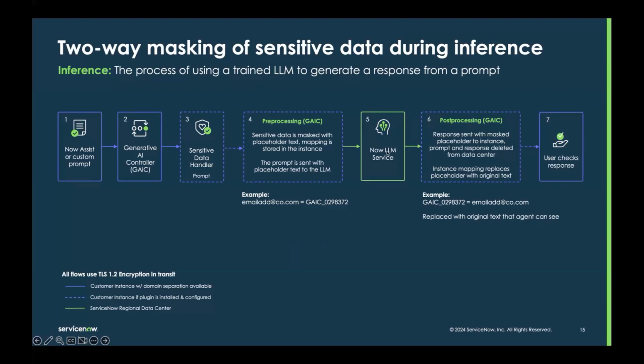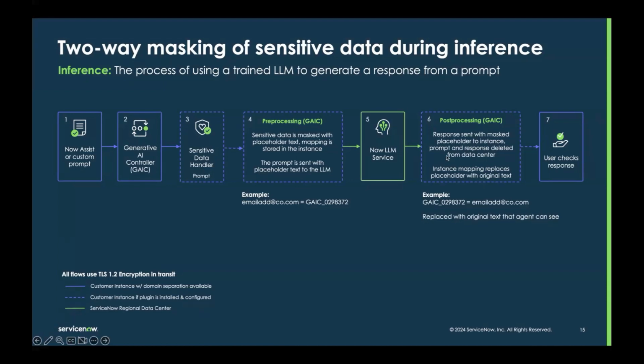And then we send the prompt off to our LLM, or if you're using bring your own LLM, that works in this scenario as well. So again, the LLM doesn't see anything. It just sees this placeholder text. It doesn't know what that means, and uses the rest of the prompt to do its processing and uses the context from there.